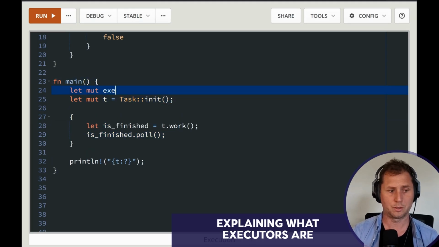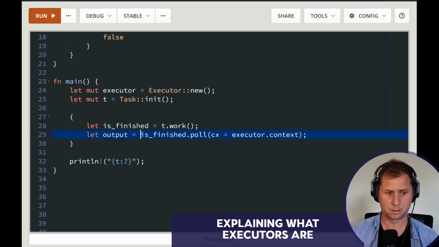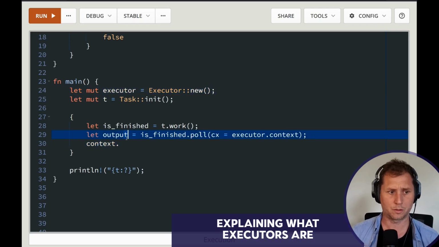So let mut executor, let's just say that we had an executor. We initialize it, and then, we don't have keyword arguments in Rust, but let's say that we had cx as the context, and then we would have the output, and the executor would somehow know how to get the value from the output.